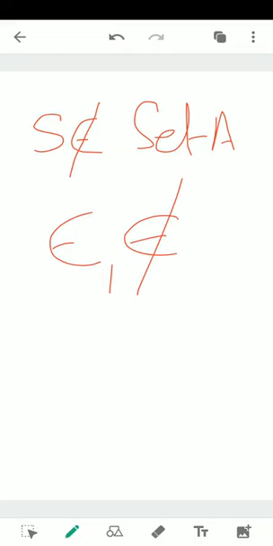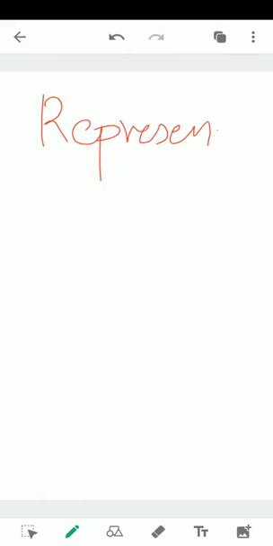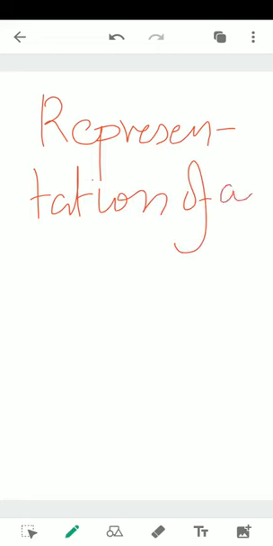So after this, we go to something called representation of a set. Representation means how do we represent a set? So there are two ways to represent a set.